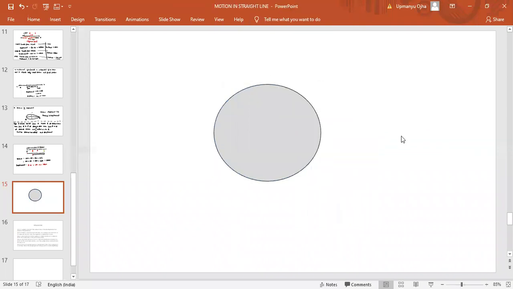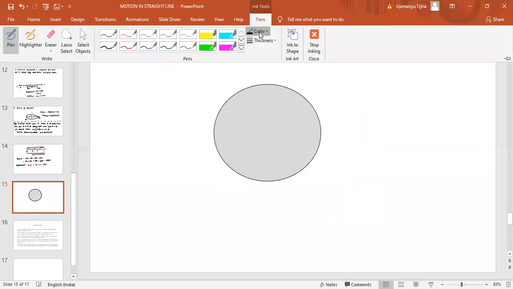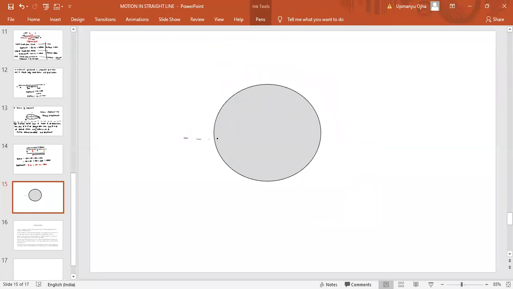Now we have a circular path like this, of radius R. So this must be the origin of the path.